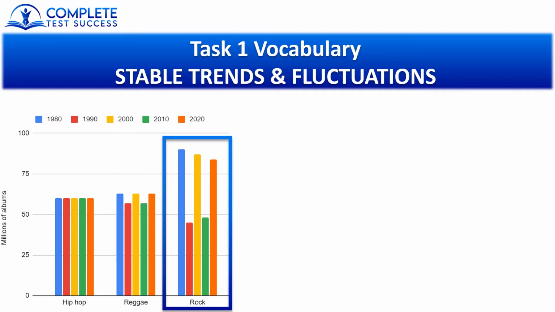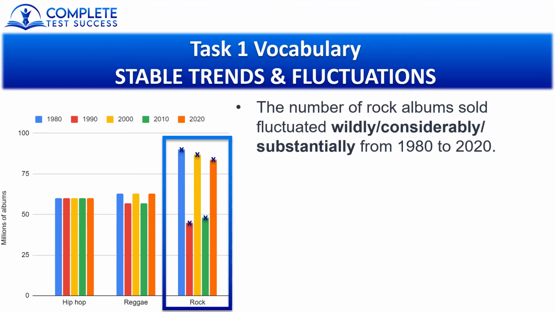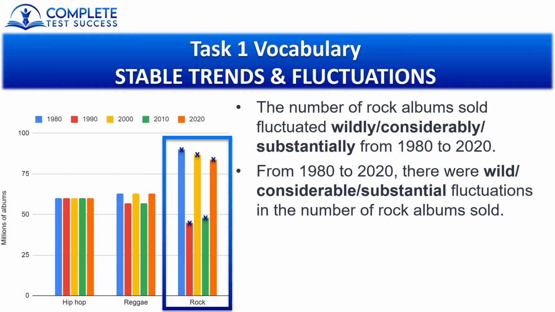And that brings us to rock, and just like reggae, the figure goes up and down with the passing of each year, but this time the increases and decreases are quite big. So to describe this one, we would say the number of rock albums sold fluctuated wildly or considerably or substantially from 1980 to 2020. Or from 1980 to 2020, there were wild, considerable or substantial fluctuations in the number of rock albums sold.